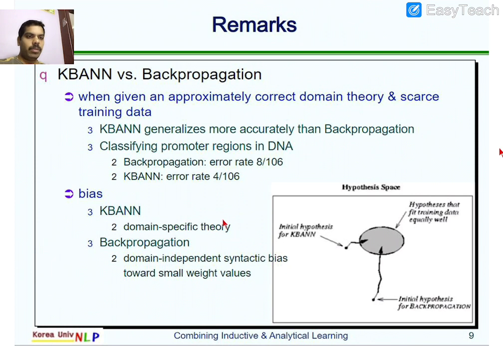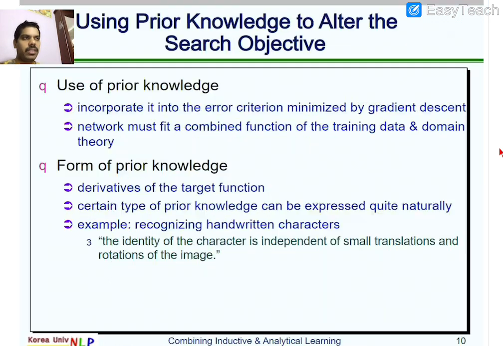KBNN uses domain specific theory, whereas back propagation is domain independent, with a syntactic bias towards small weight values. So if you have small weight values, we are going to get poor results with back propagation. But in the case of KBNN, it purely depends on domain specific theory.